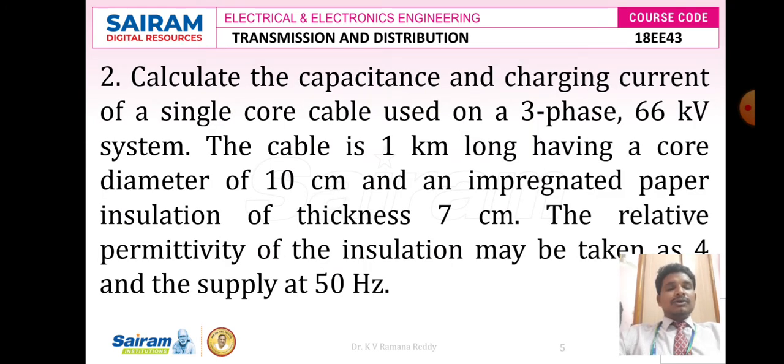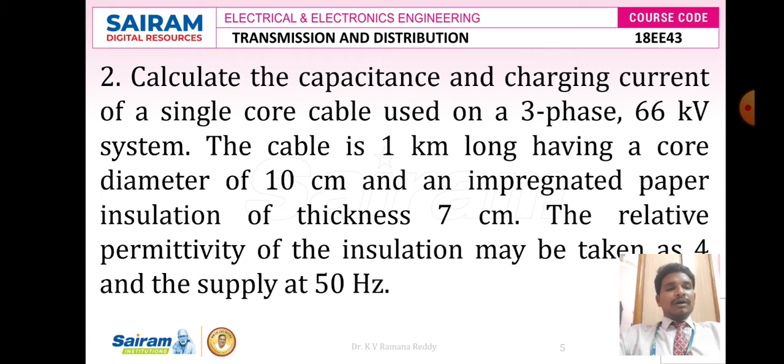Next, let us go through one more problem. Problem number 2. Calculate the capacitance and charging current of a single core cable used on a 3-phase 66 kV system. The cable is 1 kilometer long, having a core diameter of 10 centimeter and an impregnated paper insulation of thickness 7 centimeter. The relative permittivity of the insulation may be taken as 4 and the supply at 50 Hz.